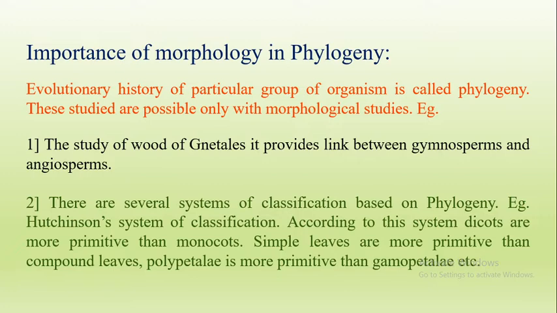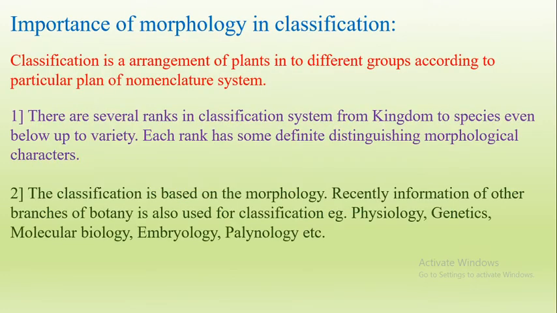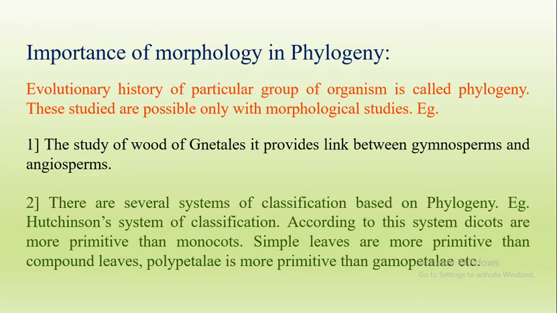For example, the study of the wood of Gnetum. When we study the wood of Gnetum, it is observed that Gnetum is the link between the gymnosperms and angiosperms. That means it has some advanced features like the angiosperms and some primitive features like the gymnosperms.